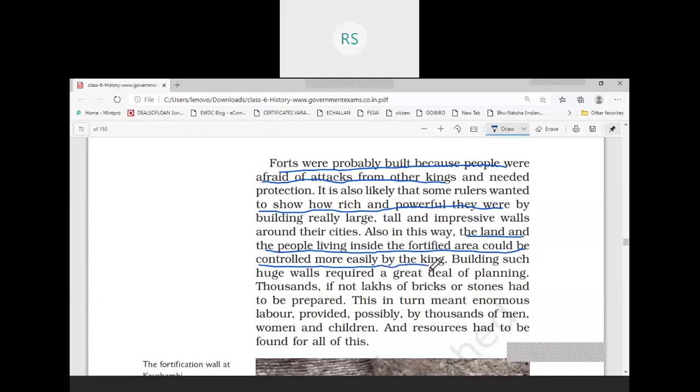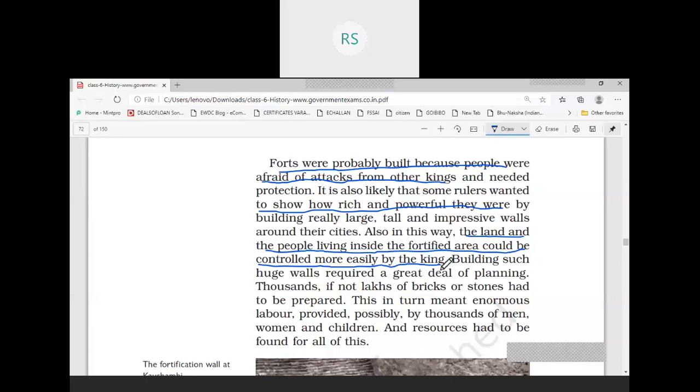Whenever you go to malls or cinema halls in present day time, you must face that security personnel are there, and they do security checks for the purpose of the security of the place. In the same way, if someone wants to enter the capital city, then he or she has to undergo the security check by the guards. So in this way, the people and the land could be controlled more easily by the king.